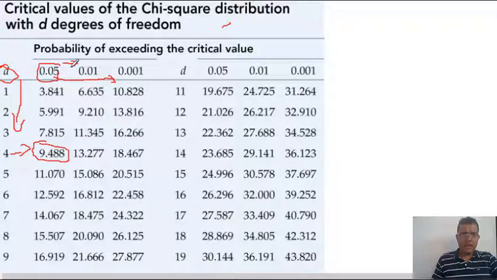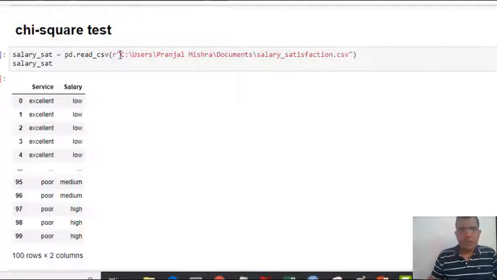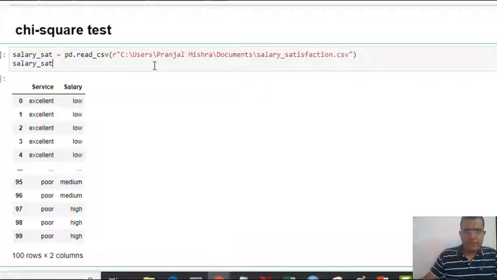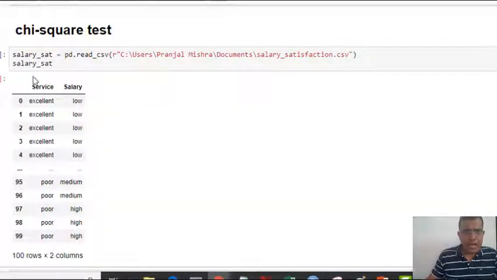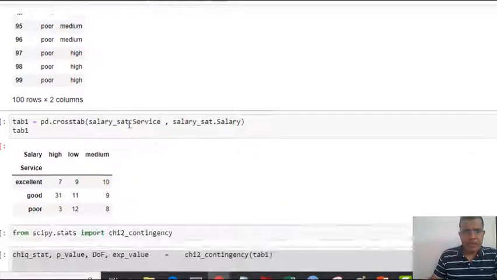Okay. So I have already written a certain amount of code in the interest of saving time. Let's read a file. This file has two columns, service and salary. This is the same example which I discussed in the PowerPoint presentation. If I create a cross table, you will see that this is the table which we have already discussed in our PPT.